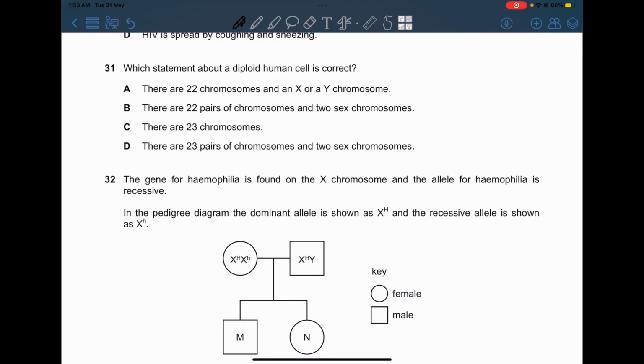There are 22 chromosomes and an X or a Y chromosome. Now this is incorrect because we don't have an X or a Y chromosome, we have both of them. So B, there are 22 pairs of chromosomes and 2 sex chromosomes. Now this is correct because as we know we have 44 chromosomes for the body cell.